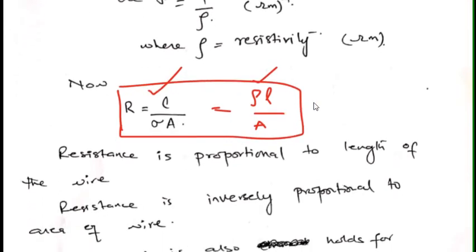So the longer the length of the wire, the greater will be the resistance, because over time the electrons will experience more resistance in the wire.